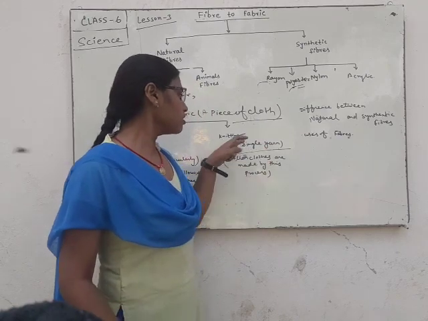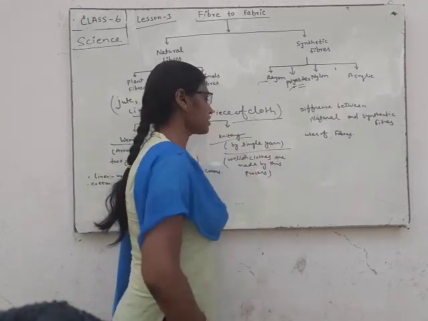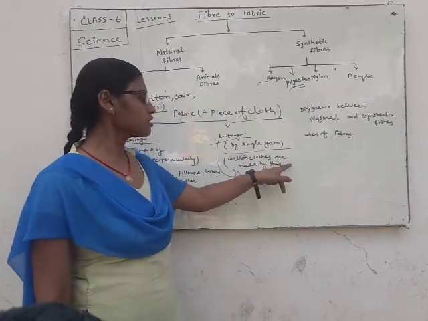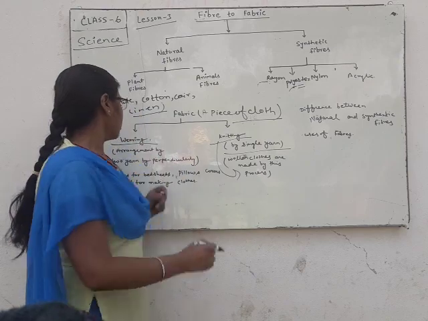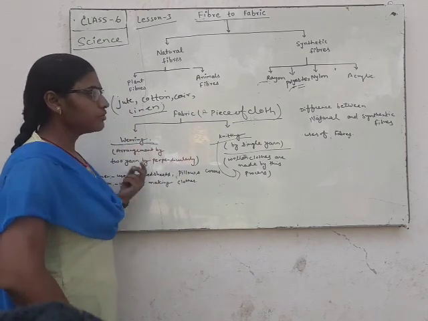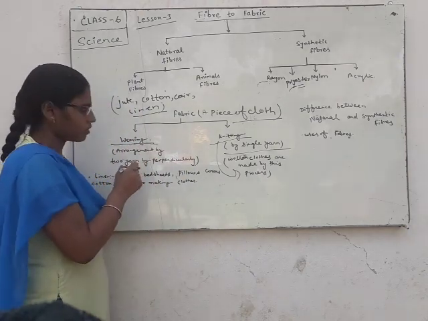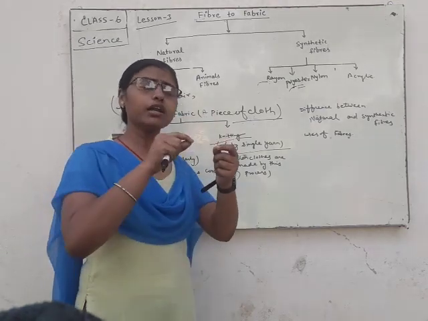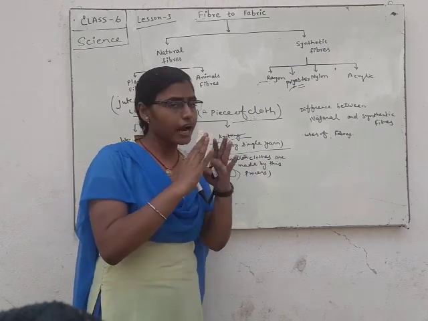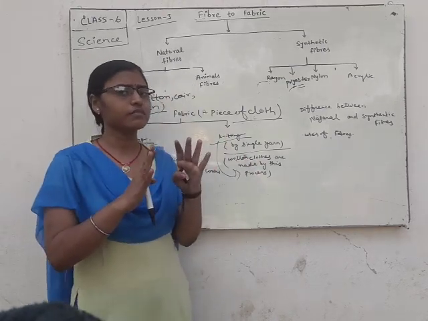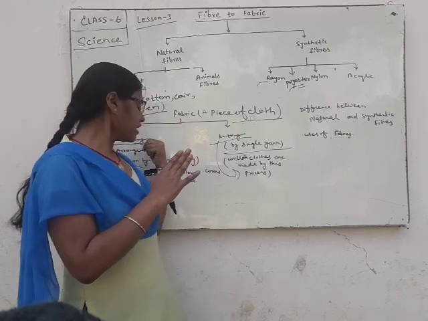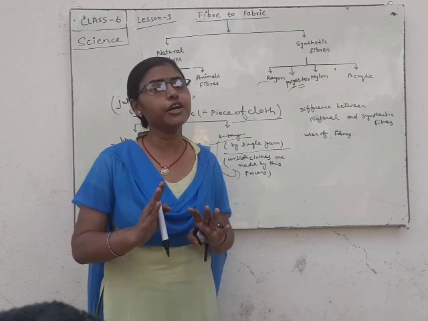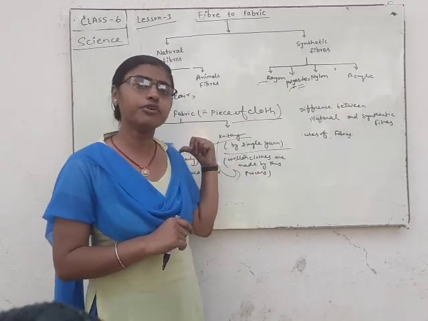Weaving is the process in which we use two single yarns perpendicularly to make cloth, and mostly clothes are made by weaving.